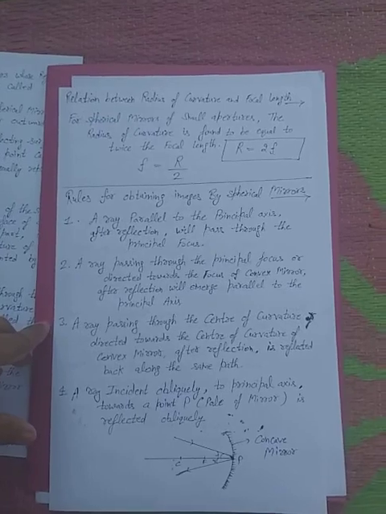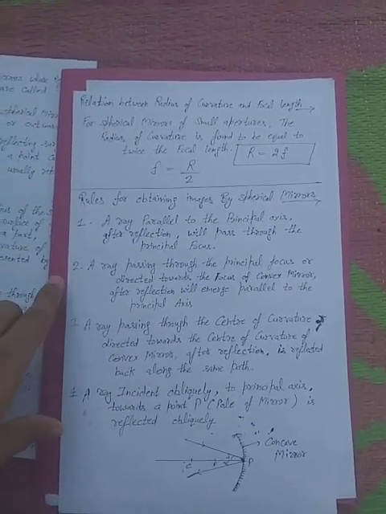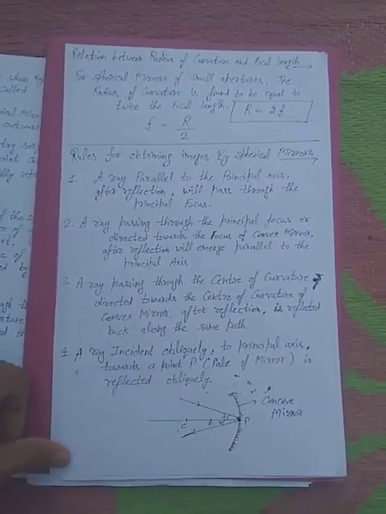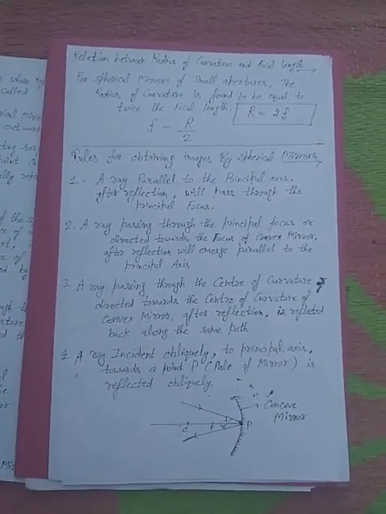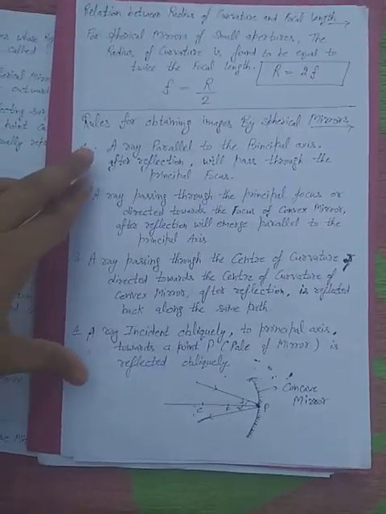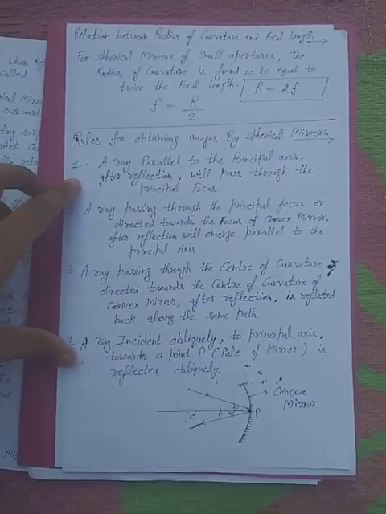Now, rules for obtaining images by spherical mirrors. When we draw the spherical mirrors and find the object and image formation, we have to follow the rules for obtaining images. There are 4 rules.